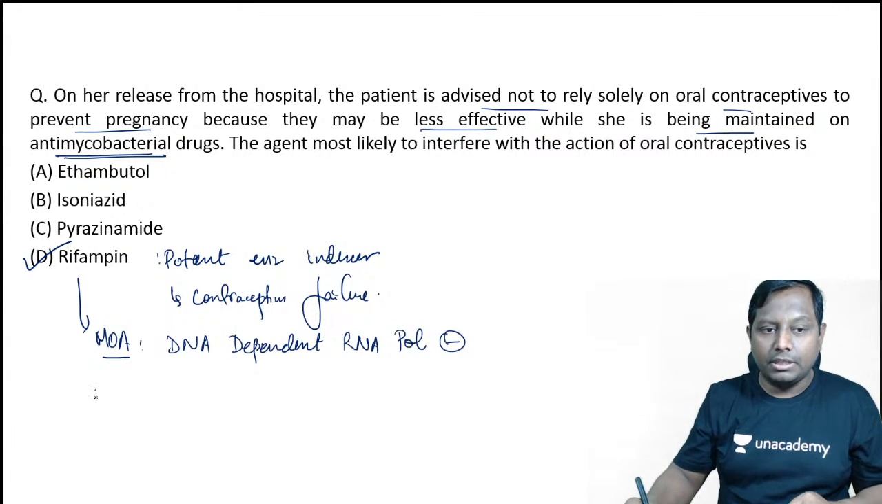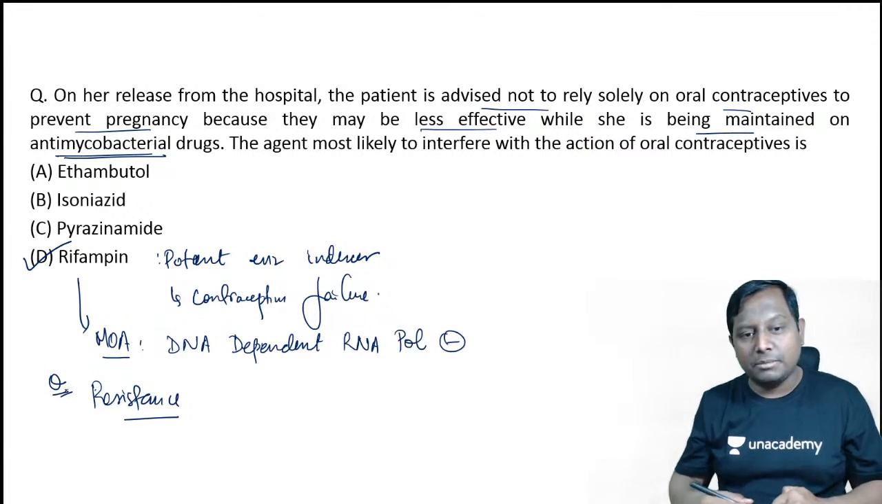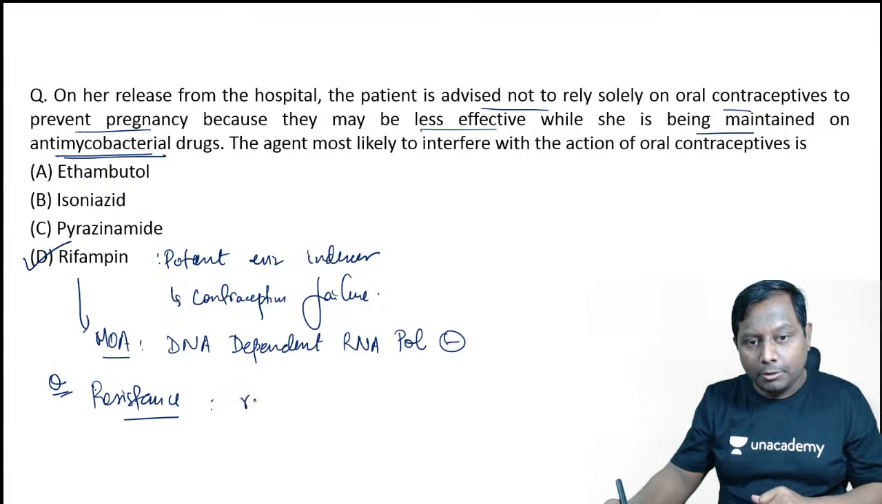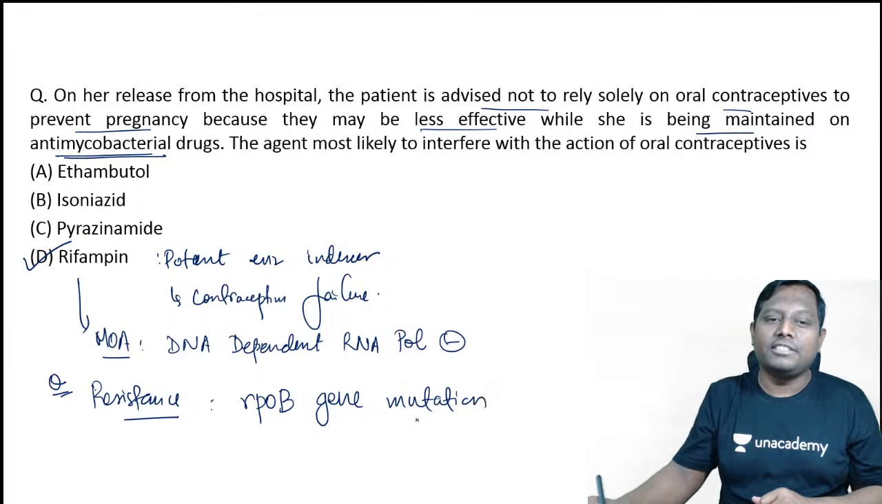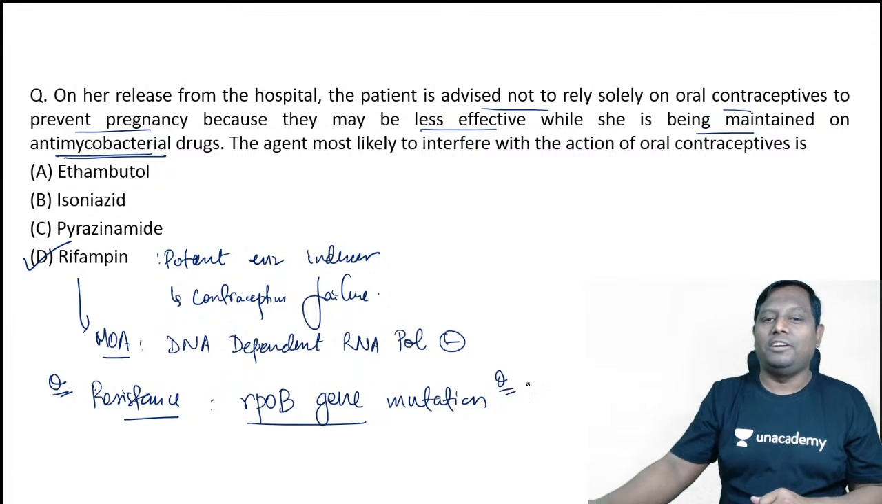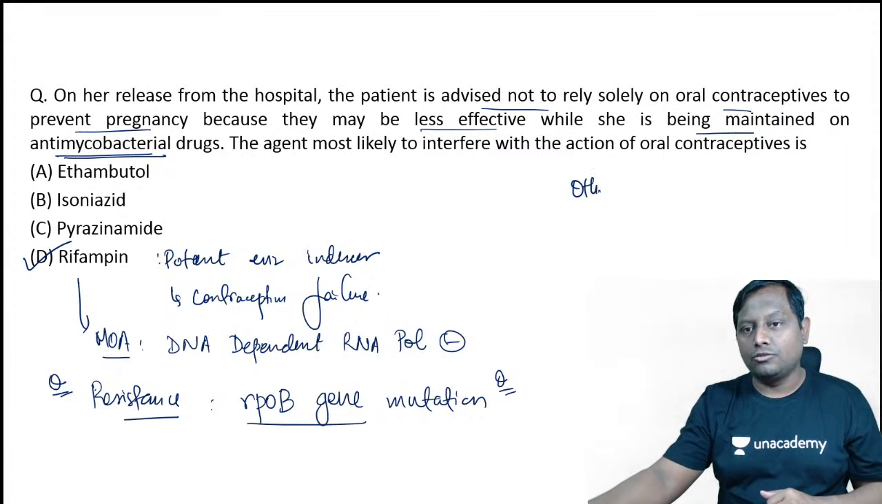The resistance that we are having, this question has also been asked in NEET PG. Resistance is mainly seen because of which gene mutation? RPO-B gene mutation, right. RPO-B gene mutation की वजह से there will be resistance. That is also a very important question about rifampicin. Apart from this, rifampicin can also be used in several other conditions.